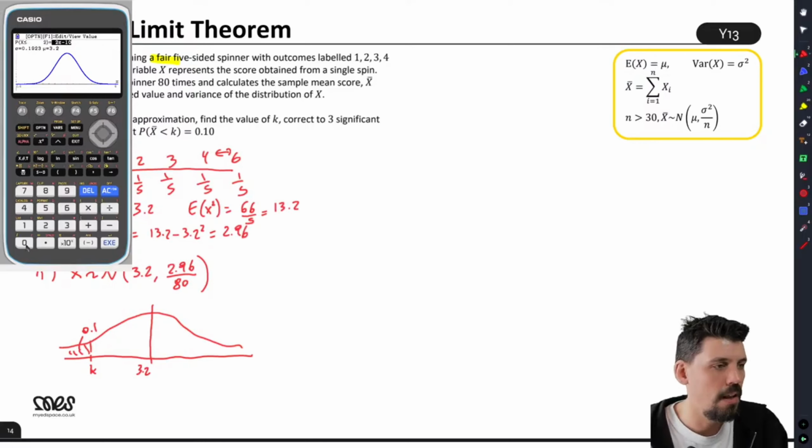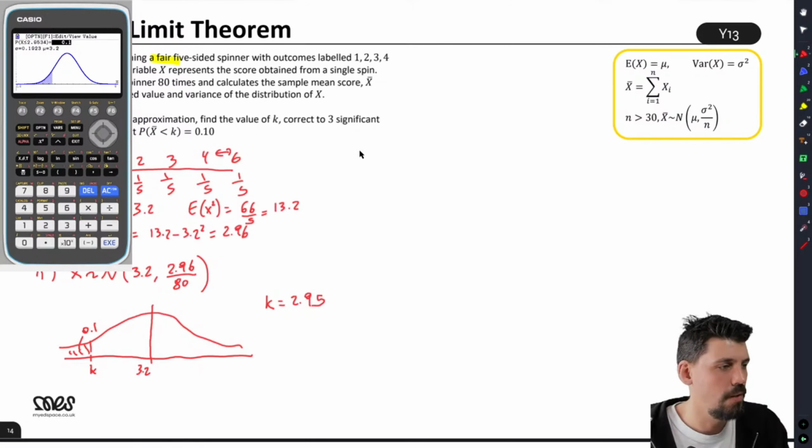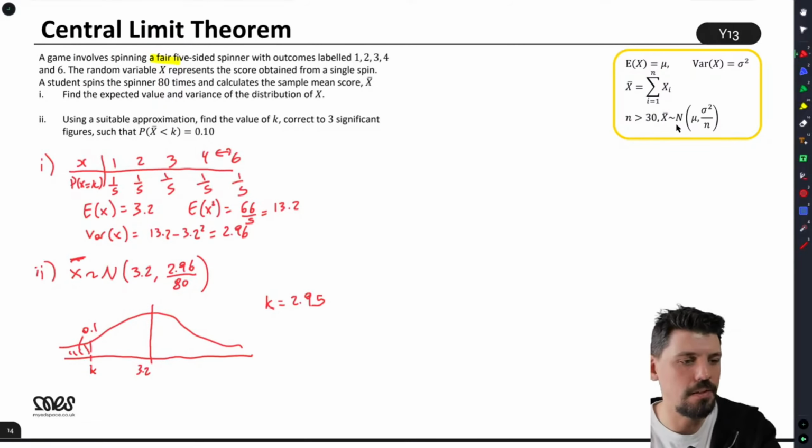So let's change it. We want the area to be 0.1. So that's going to tell me that k is 2.95 to 3 sig fig. Again, the real thing to pay attention to is that that is your variance, which is why when I popped it in here, I had to square root it. That is a source of mistakes. So that is our central limit theorem. It tells you about the distribution of these sample means.